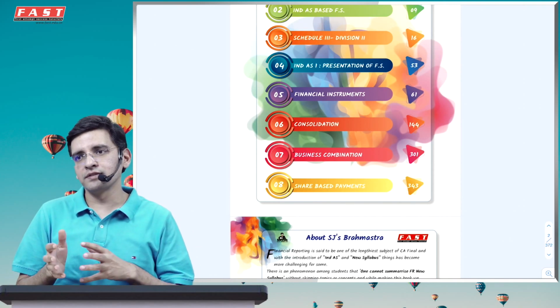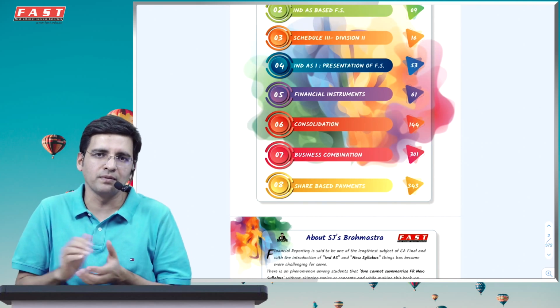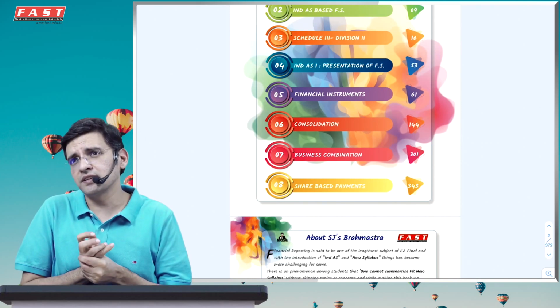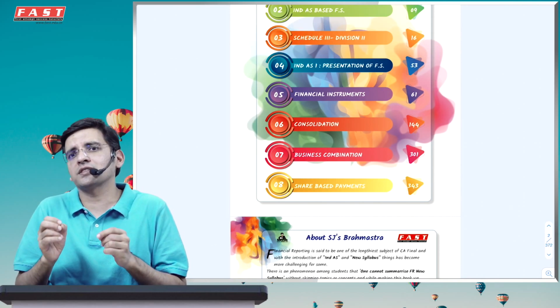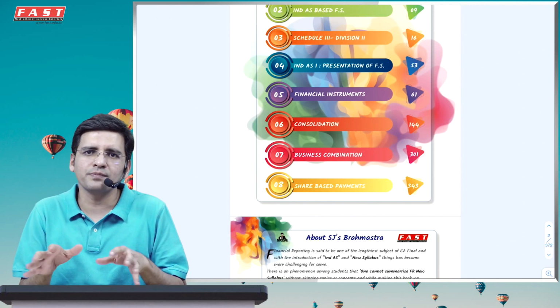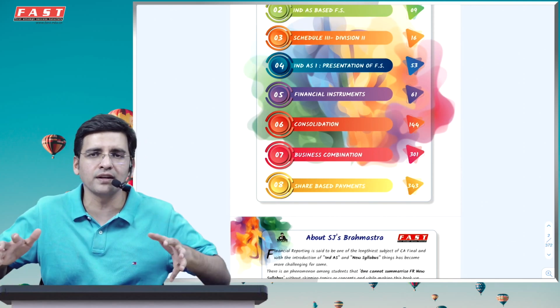Now this is Schedule 3 Division 2, which is an altogether different format where assets come in first and not equity and liabilities. So in that sense, you need to first understand that, then you come to financial instruments, which is one of the trickiest and toughest topics. But I believe in class, if initially you do the toughest and trickiest of the topics, then you're fine, because then you have done the